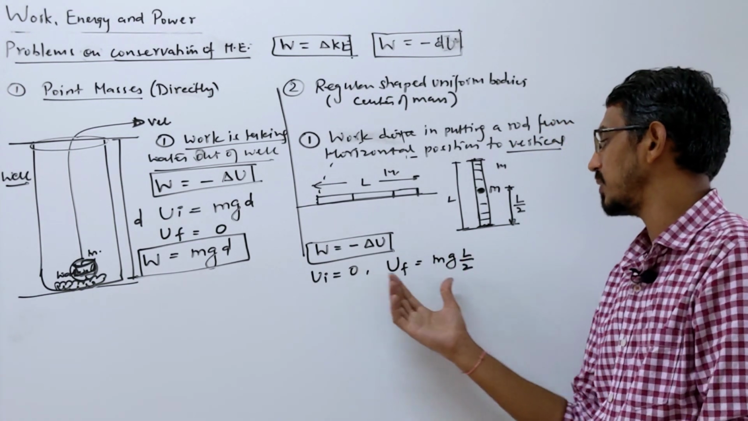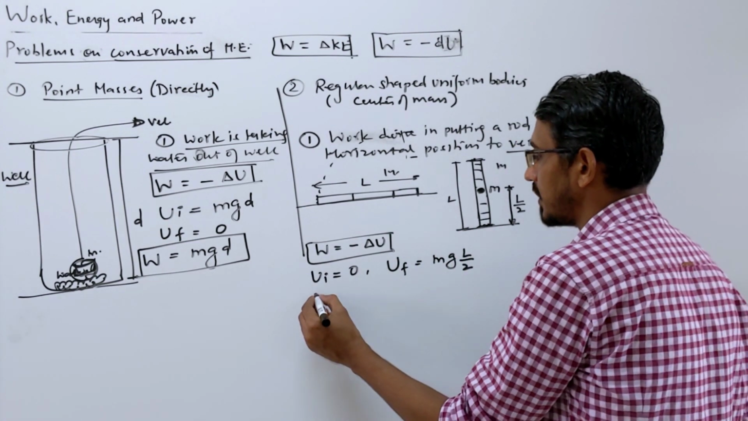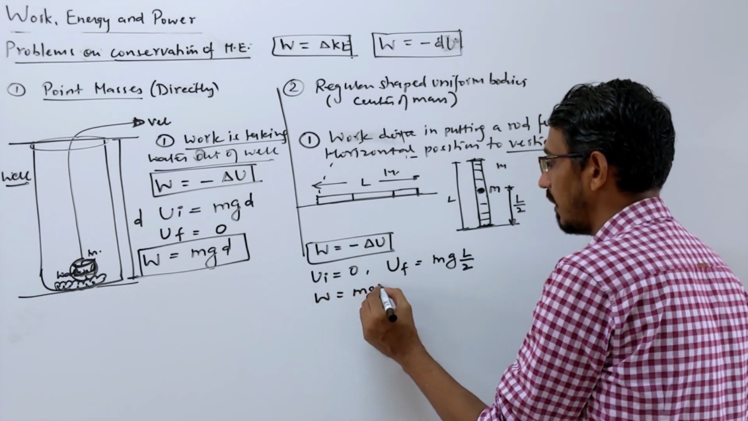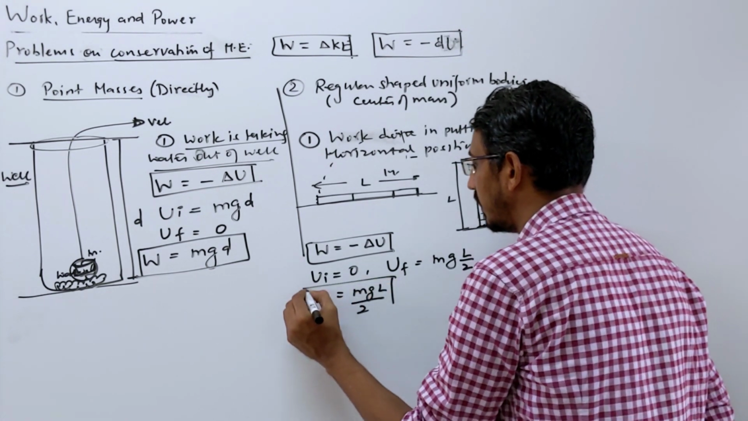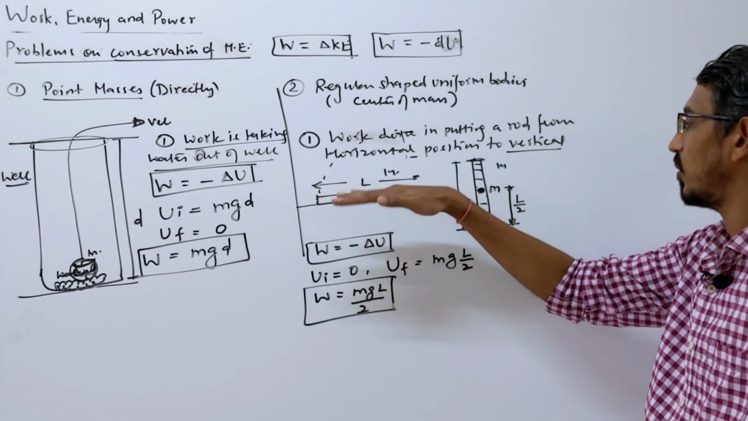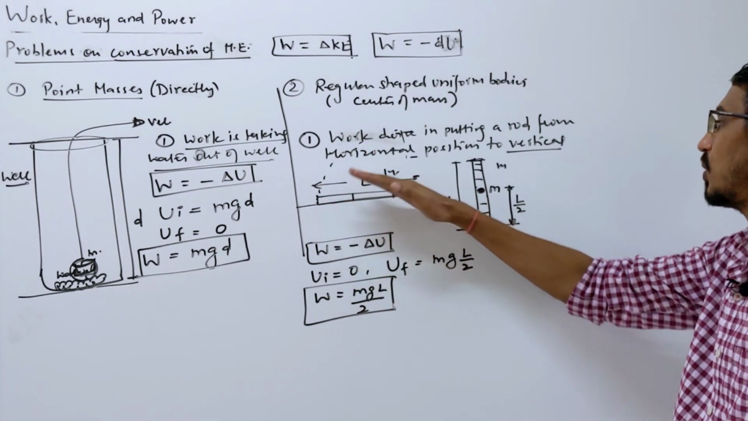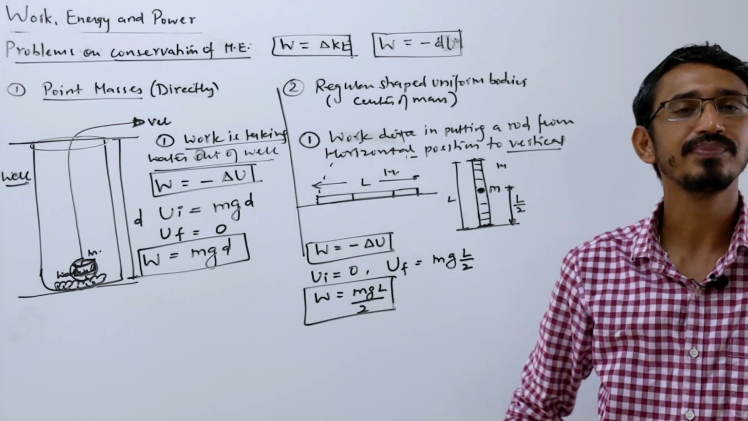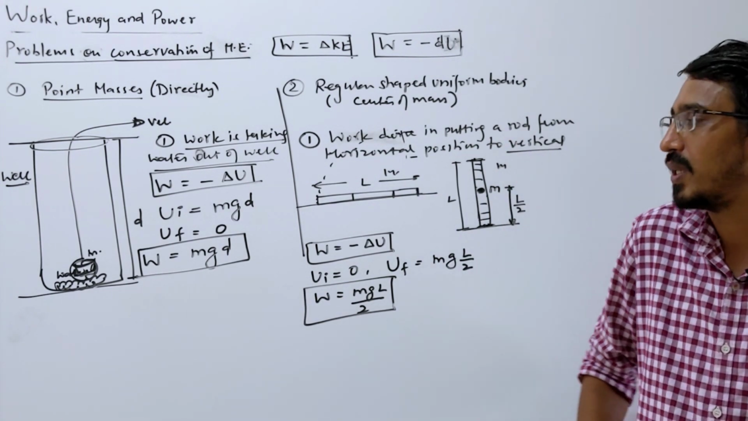So the change also becomes mgL by 2. So the work done will simply be equal to mgL by 2. That will be the work done if you want to rotate or tilt your rod from the horizontal to the vertical position. Hope you understood this. If not understood, let's see more examples.